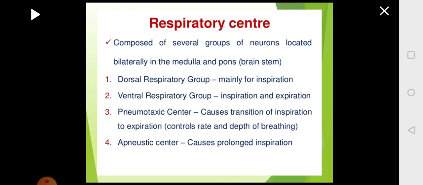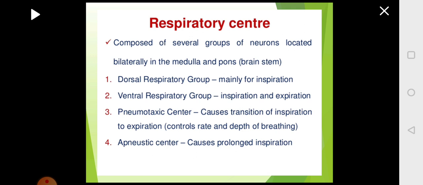As I already told, in the medulla there are two centers. We will look at the centers now. One is the dorsal respiratory group, which is responsible for inspiration. Another one present in the medulla is the ventral respiratory group, responsible for both inspiration and expiration. So in the medulla you have DRG and VRG.